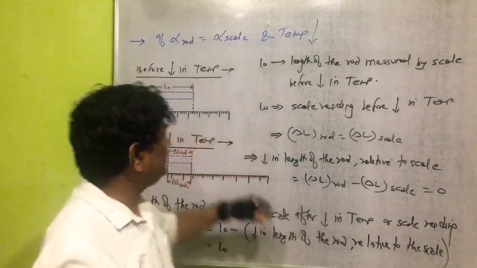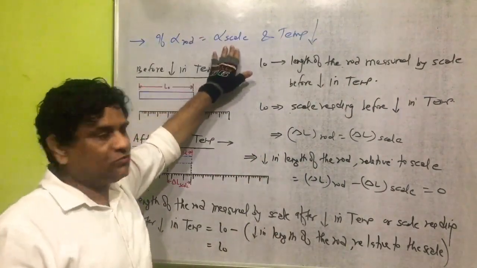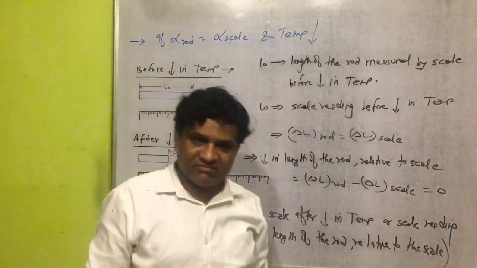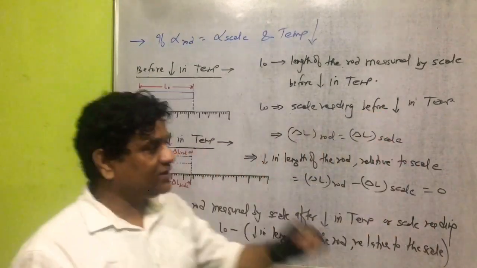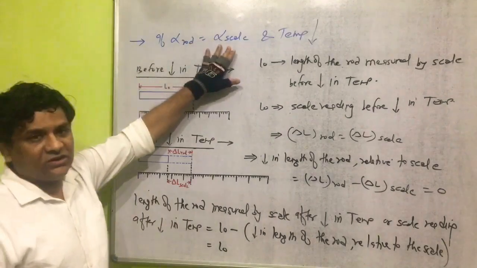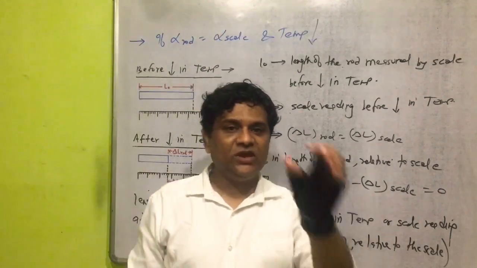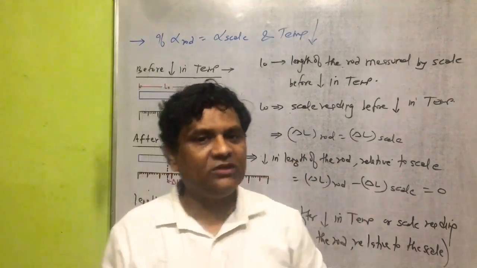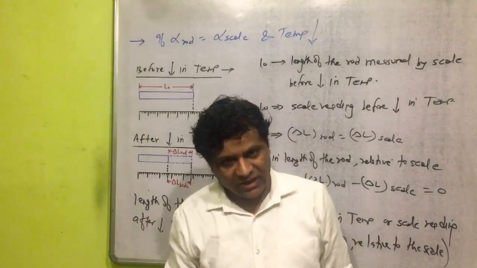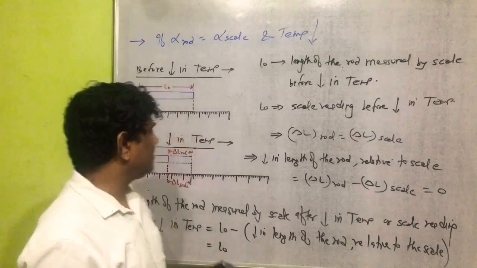Now the next condition is if alpha of rod is equal to alpha of scale and temperature decreases. It should be clear in a class here. Alpha of rod is equal to alpha of scale means rod and scale both are made of same material. Now you know all students in a class here.